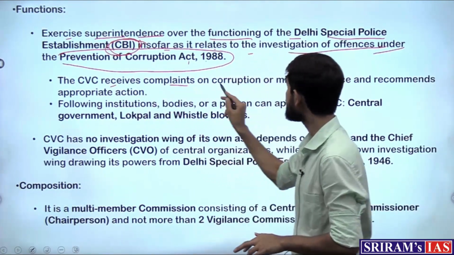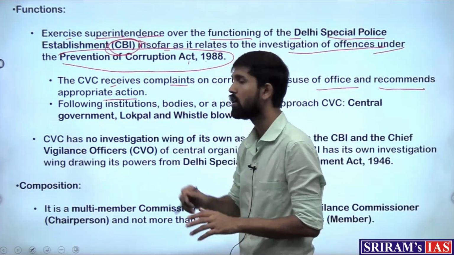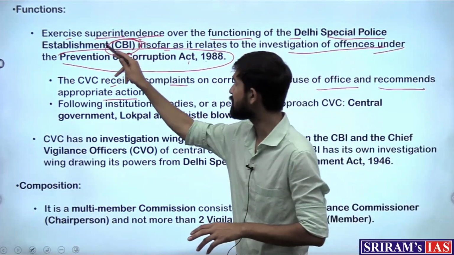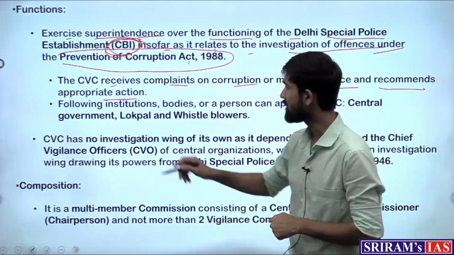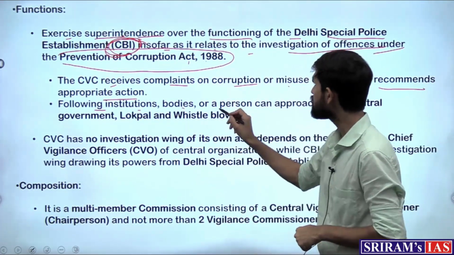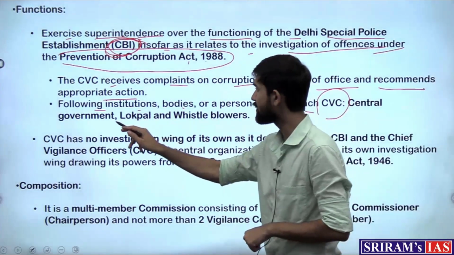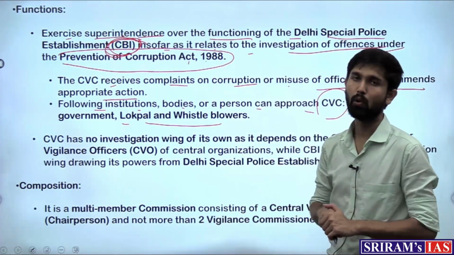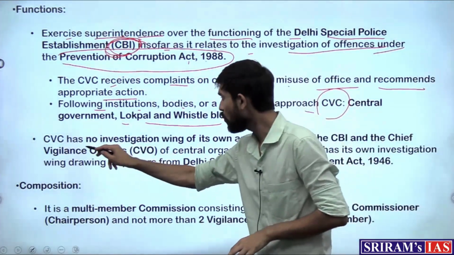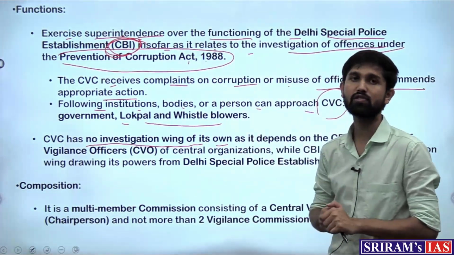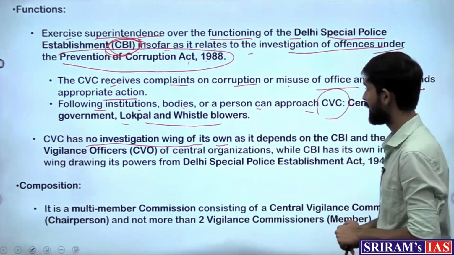It receives complaints on corruption or misuse of office and recommends appropriate action. So this investigation is done by CBI, but the body which takes care of the handling of the cases is the CVC. And the following institutions, bodies or persons can approach the Central Vigilance Commission: the central government, Lokpal and whistleblowers. So these are the people who can approach this body. And it has no investigation wing of its own. As we saw, the investigation powers have been delegated to CBI in this matter.